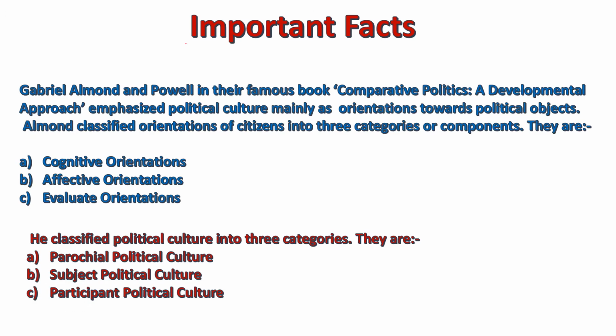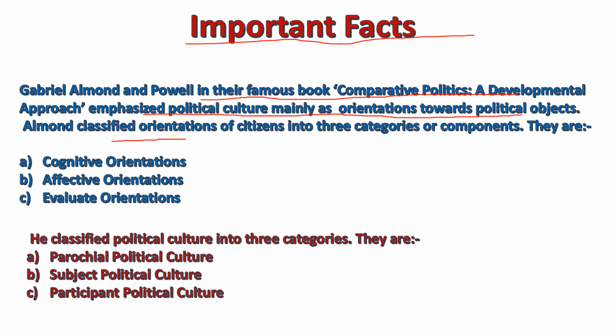Let us know some important facts about this question for attempting many direct as well as indirect questions related to the topic. Gabriel Almond and Powell, in their famous book Comparative Politics: A Developmental Approach, emphasized political culture mainly as orientations towards political objects.